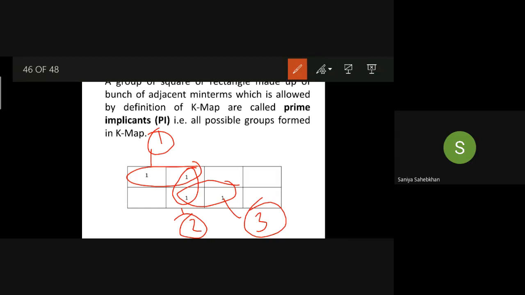What are prime implicants? It is all possible groups formed in a K-map. Whatever is possible, maybe the group of octet, or the group of quad, or a pair. Whatever group you have formed, all possible groups formed in a K-map will be called your prime implicants.